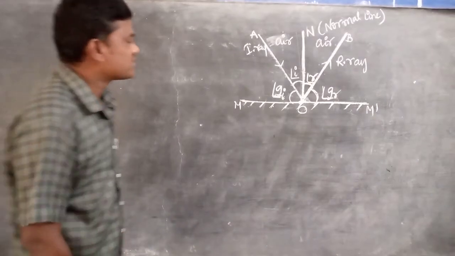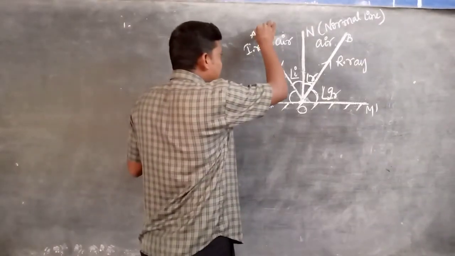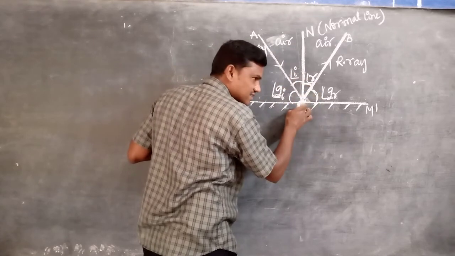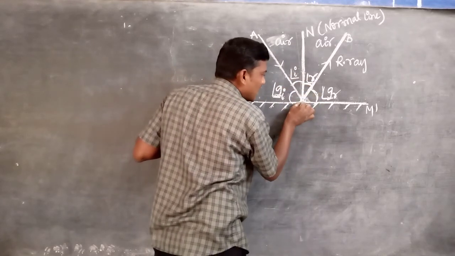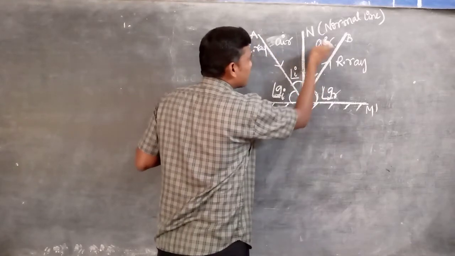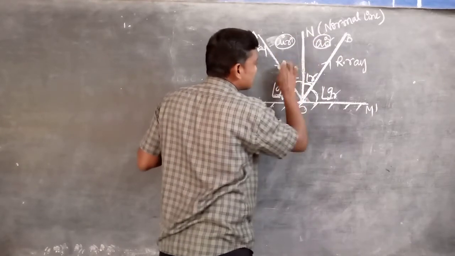So, reflection means, listen very carefully. The light is coming from the air medium and falls onto the reflecting surface. After that, the light is bounced back into which medium? Air to air. That's why it is the same medium.